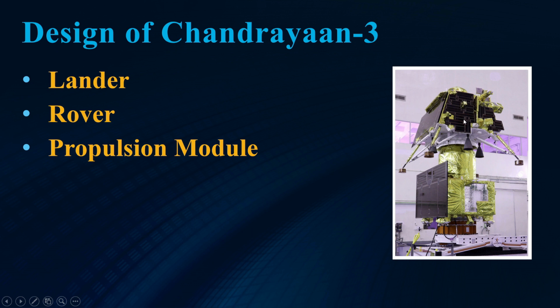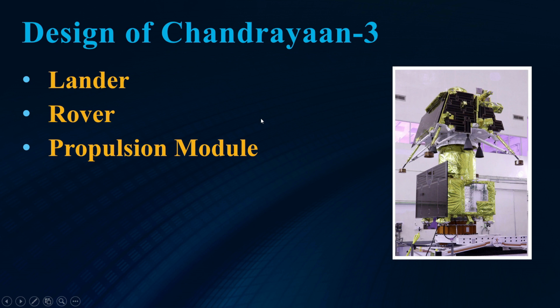So after landing on the surface of the moon, this door of the lander will open, and the rover will come out of the lander, and it will do its work. So we will see that in the next slide. So these are basically the three components.